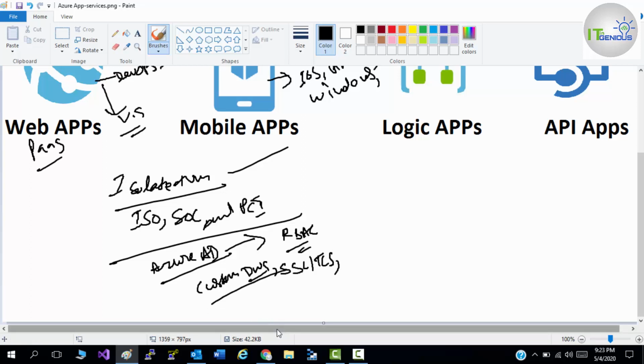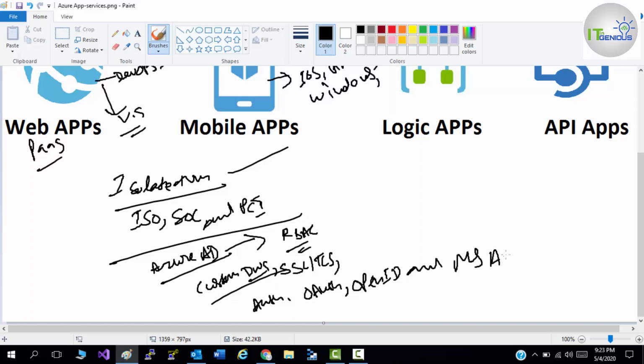Now the authentication protocols which will authenticate your web application: there is OAuth, OpenID, and Microsoft Active Directory, which you can use for authenticating your web application.